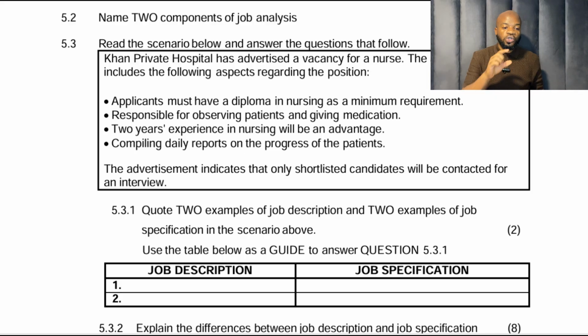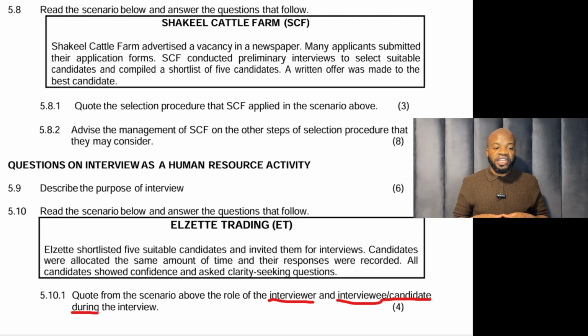The third one, 2 years experience in nursing will be an advantage. This is something that the person must possess. 2 years experience. That's a characteristic, job specification. Number 4, compiling daily reports on the progress of the patients. This is a duty. So this is job description. Very simple. Then the next question there says explain the differences between job description and job specification, and that's what we have just done. Okay, let's move on to selection now.